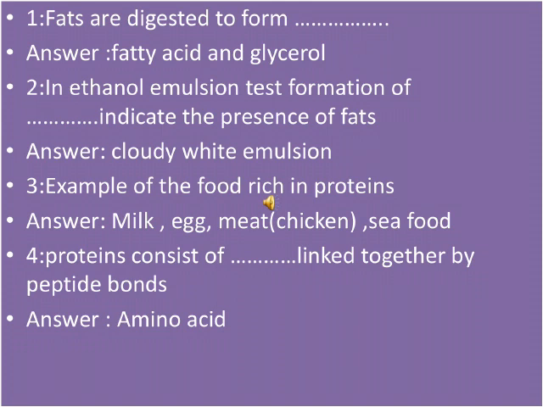Example of food that is rich in protein. The answer for that is milk, egg, meat, seafood. Protein consists of dash linked together by peptide bond. Protein consists of amino acids which are linked together by peptide bonds. So the answer for that is amino acid.